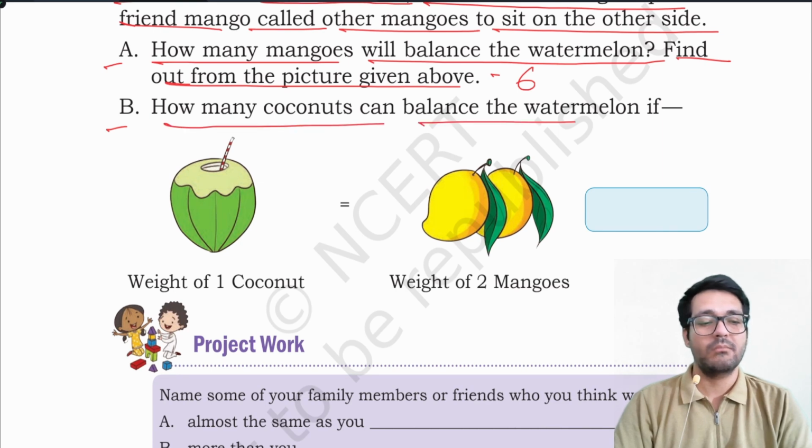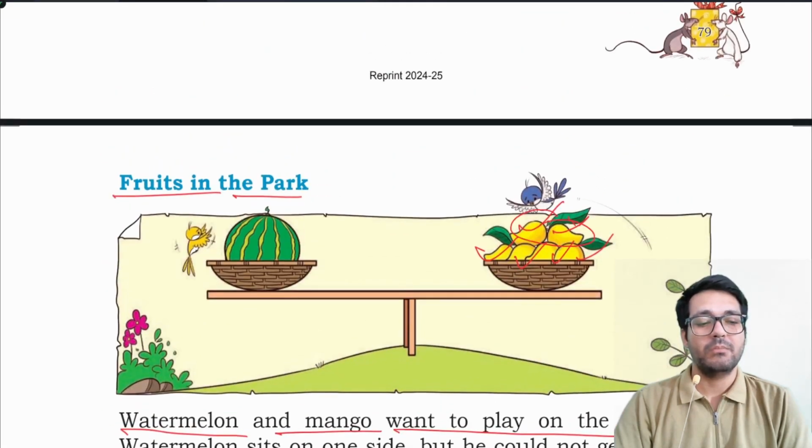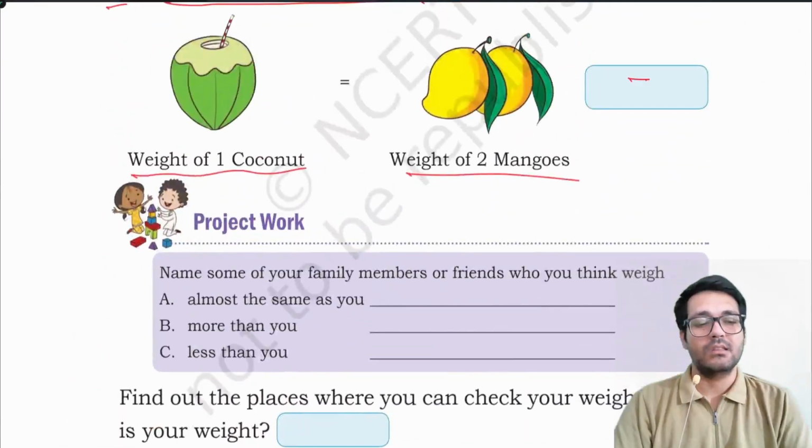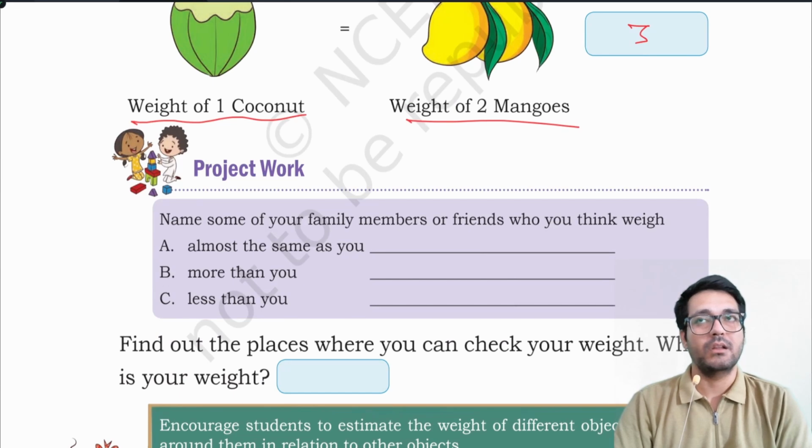B. How many coconuts can balance watermelon? If the weight of one coconut is equal to the weight of 2 mangoes, then 2 mangoes will replace one coconut, 2 for another coconut, and the left 2 mangoes for another coconut. That means 3 coconuts will balance one watermelon. The answer is 3. 3 coconuts will balance one watermelon.